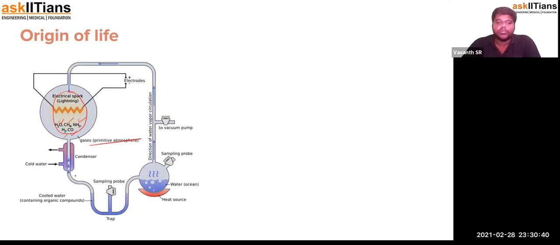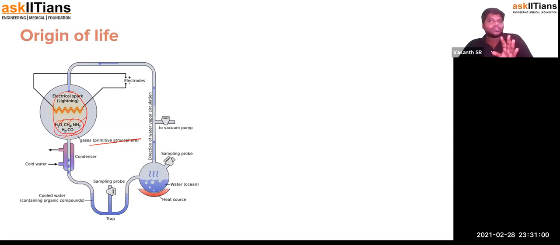In this primitive atmosphere, water, methane and ammonia were all persisting. Then after the electric spark is introduced, this reaction takes place, resulting in the formation of nucleotides and other materials, primitive structures.